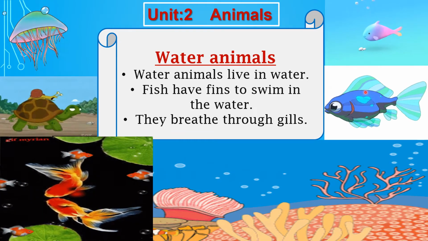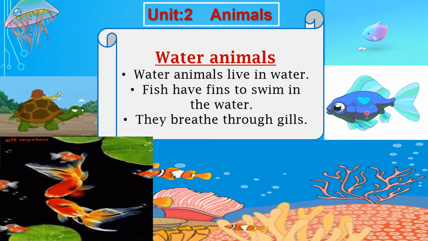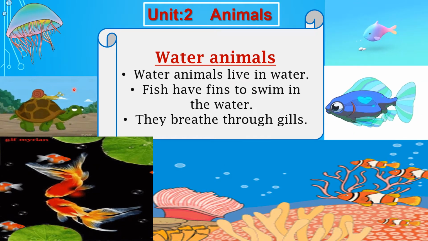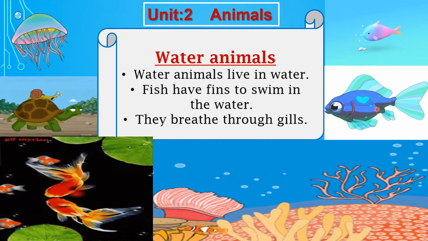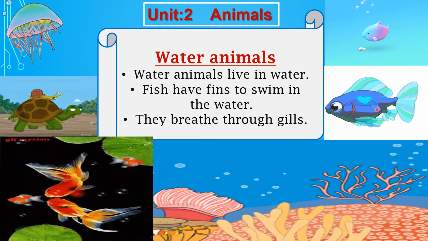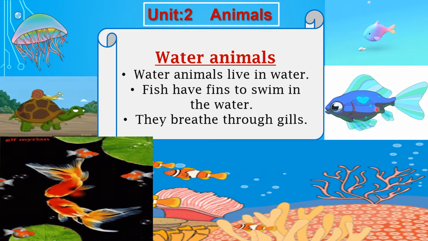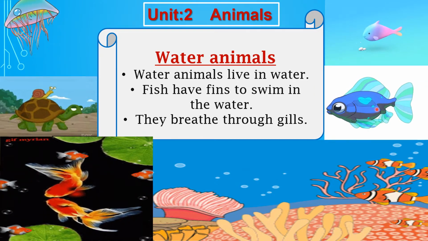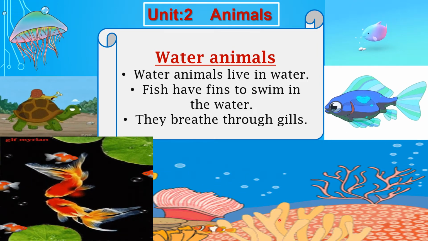They help the fishes to swim in water, and there are many kinds of water animals in the world. You can say, for example, whales. You have seen many kinds of water animals like whales, sharks, dolphins, starfishes, octopus, seahorses, and many more.